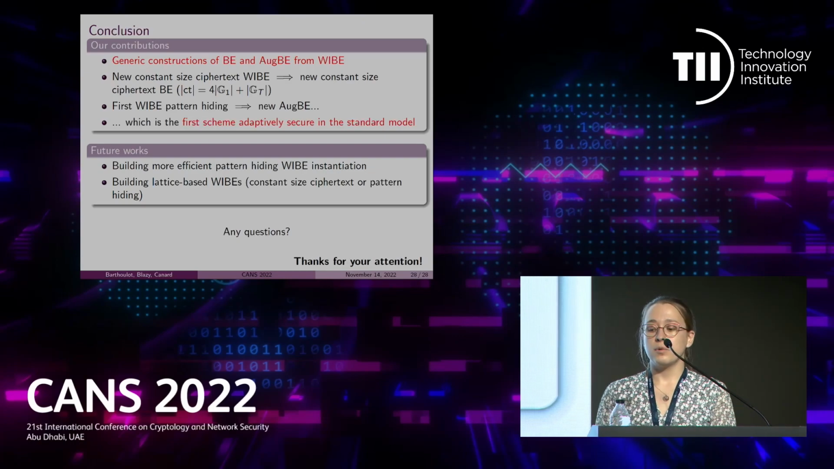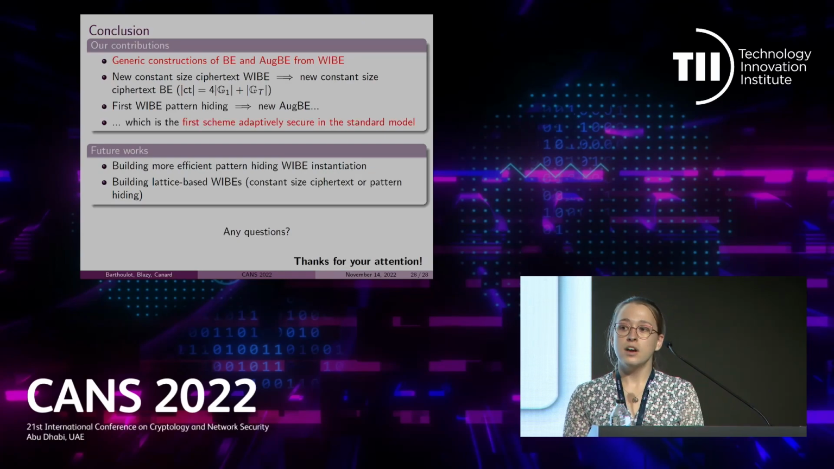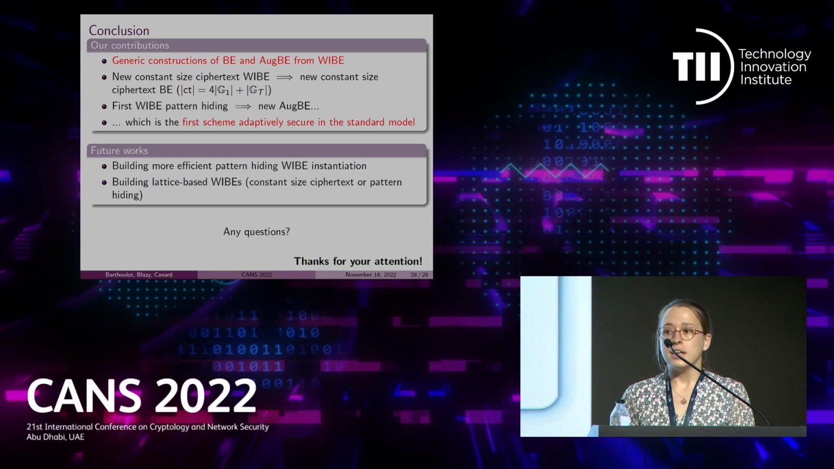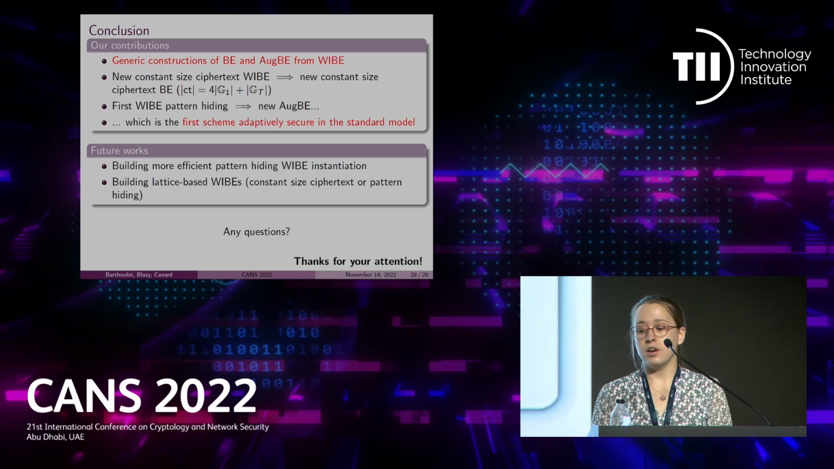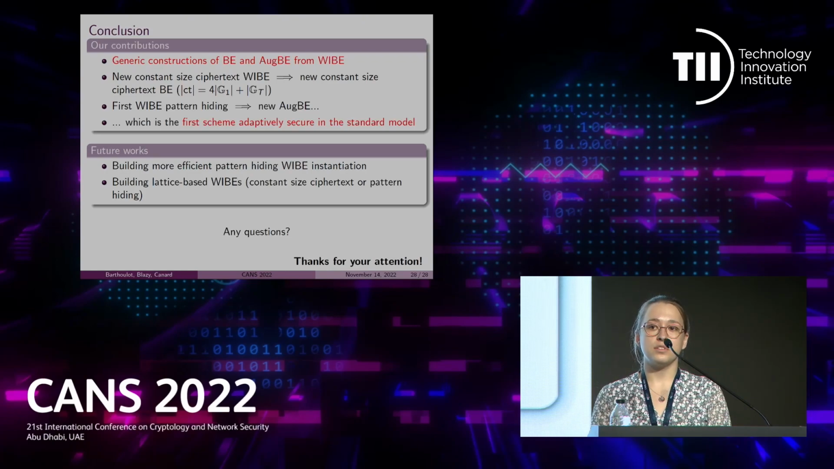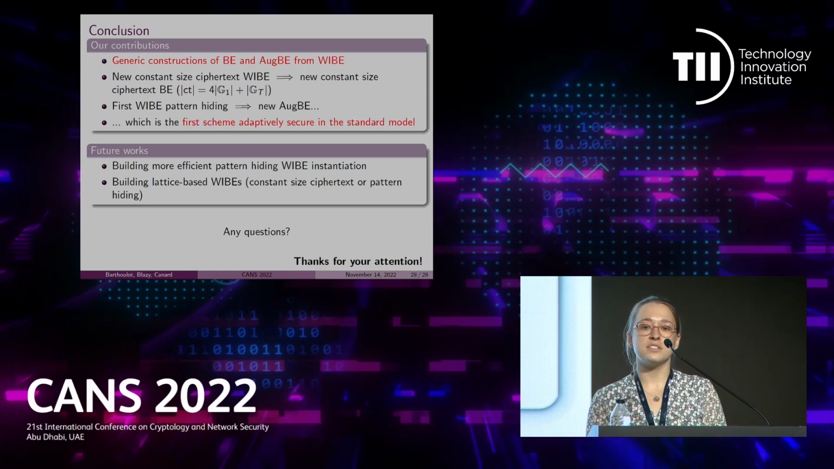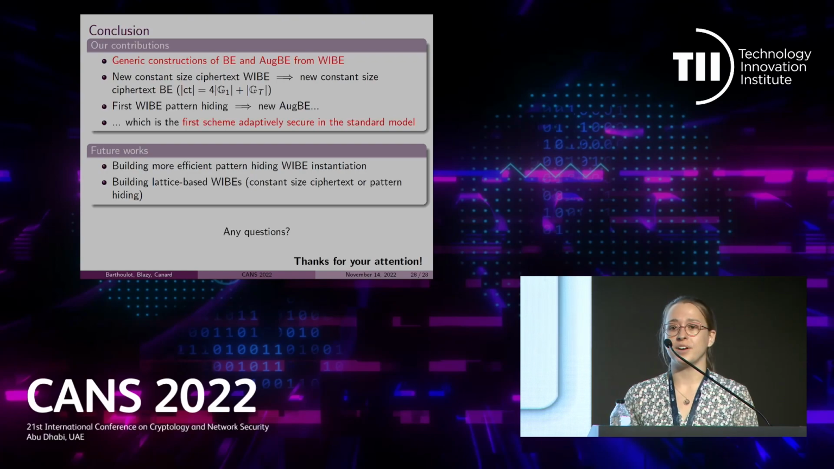Regarding future work, we first would like to build more efficient pattern hiding WIBE instantiations in order to obtain new OGBE schemes that are more efficient and that we hope will still be adaptively secure in the standard model. Finally, we also would like to build, for example, lattice-based WIBE schemes that have either constant size ciphertext or satisfy pattern hiding security in order to obtain quantum-resistant broadcast encryption and augmented broadcast encryption schemes. Thanks for your attention. If you have any questions, please be my guest.